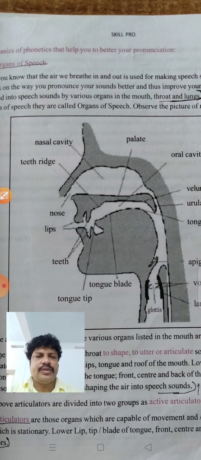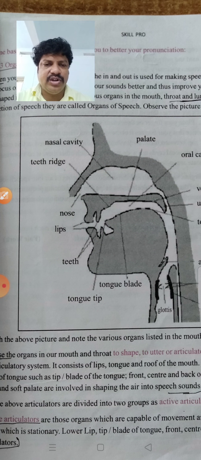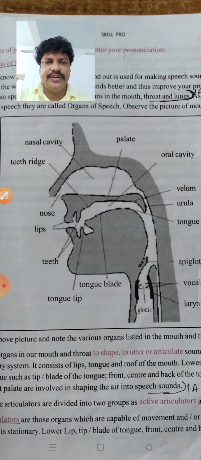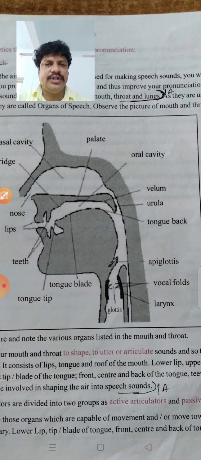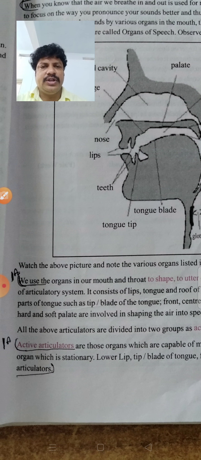Let us see here. Some organs in this total system are called the articulatory system, articulatory organs. These all help us to pronounce different sounds, either nasal sounds or bilabial sounds. Bilabial means two lips joined together to make sounds like pa, ba, ma. Nasal sounds means ng, n. The air comes from the nostrils. So these are nasal sounds. Whatever sounds are there, they are all produced in this way. So first, these organs are called articulatory organs.